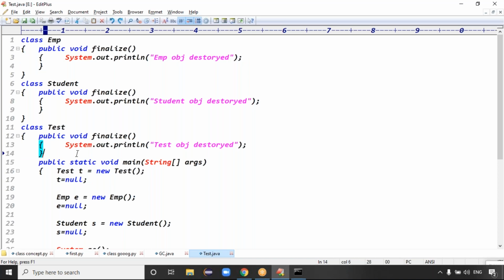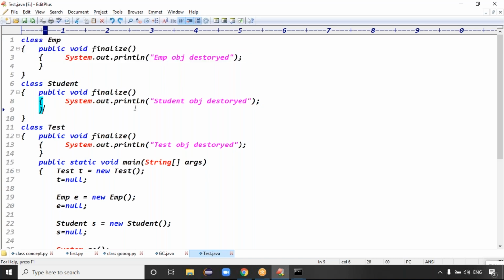Ratan sir, if I extend those two empty classes with the third one, the Test class in which the finalize method is there, and we execute the same code, then definitely there will be three test object destroyed messages, right? Try to check that example with the extension; we didn't check it here. Please let me know in tomorrow's class whether it is working fine.